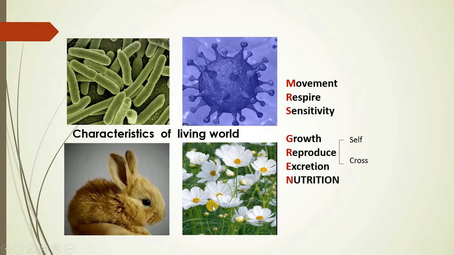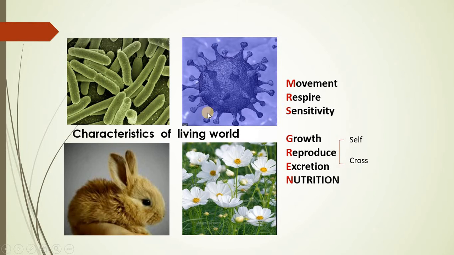The example which I have shown in the picture, one of them is representing the animal group, and the second one is representing the plant group. So whether it is unicellular E. coli, viruses, or whether it is animals or plants, they form the living world surrounding us.